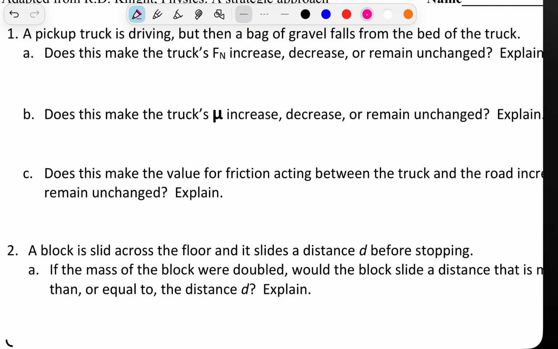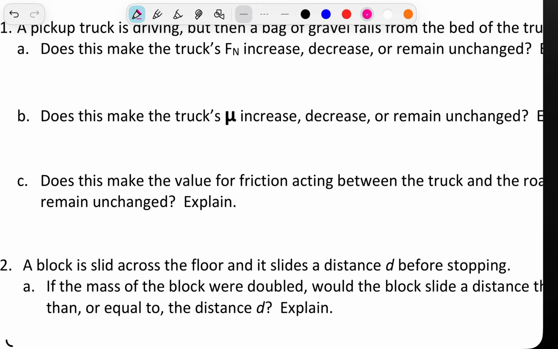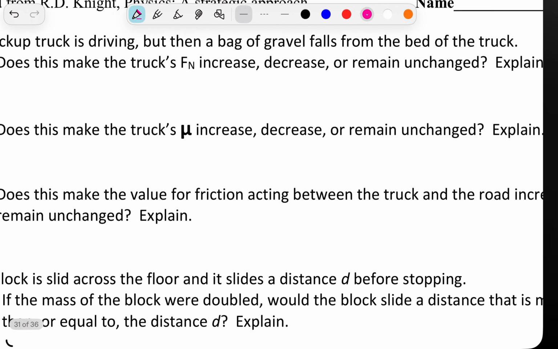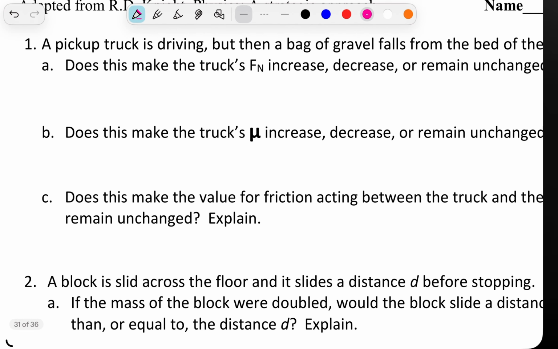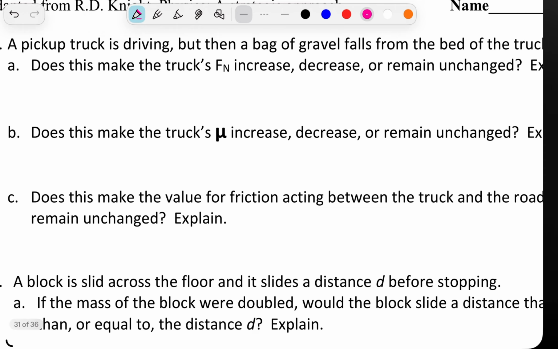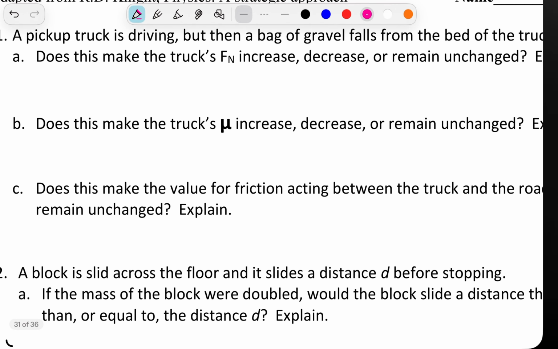In this video, we're going to be solving some introduction to friction problems. A pickup truck is driving, but then a bag of gravel falls from the bed of the truck. Does this make the truck's Fn normal force increase, decrease, or remain unchanged? So, if you can first identify the vertical forces on the truck.